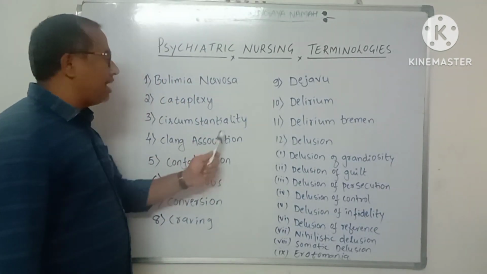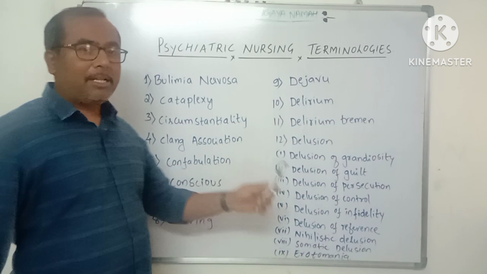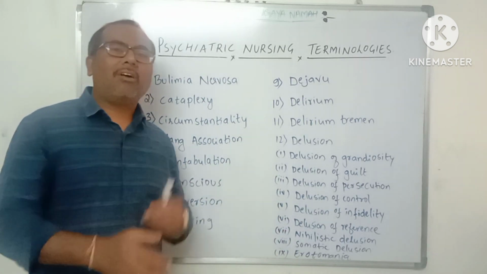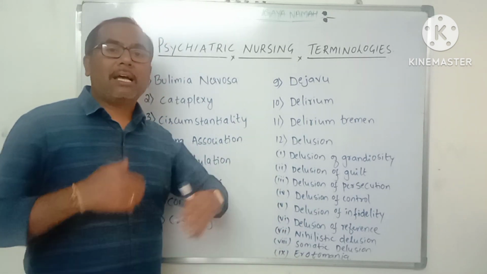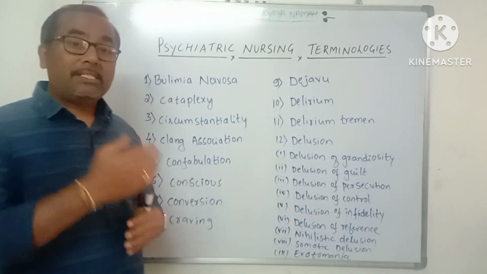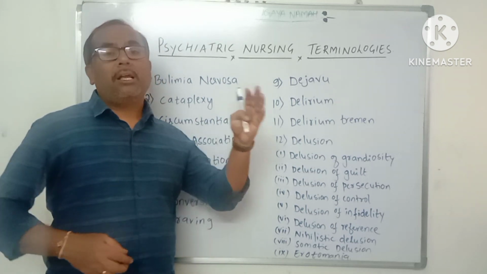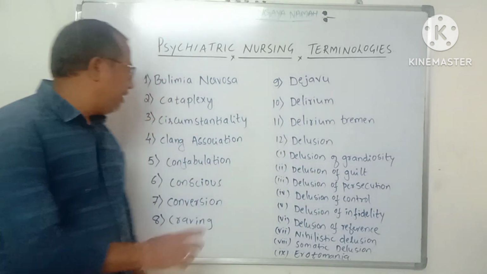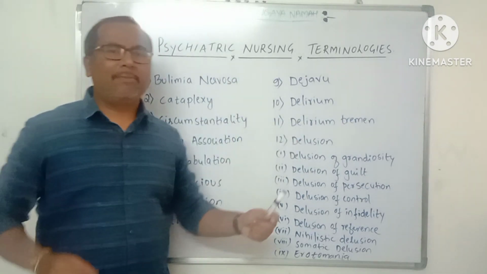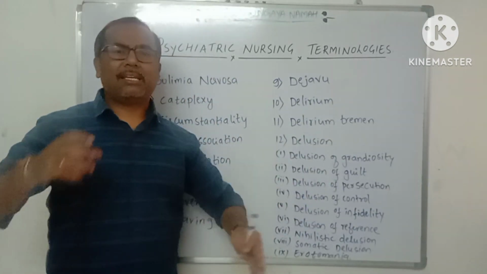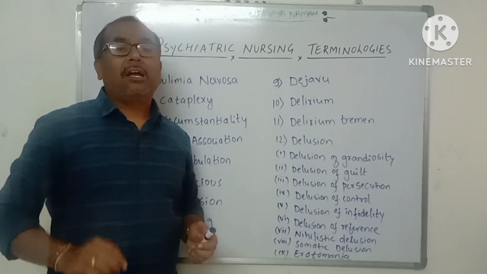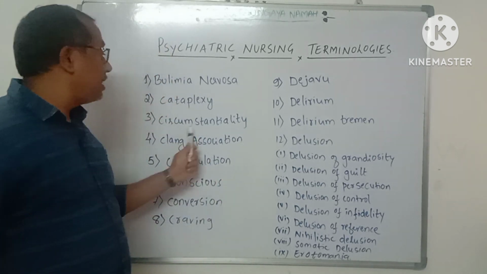Next one is circumstantiality. Circumstantiality is when the patient uses all unnecessary details in his answer when a question is asked to him, and finally he comes to the answer. For example, if any question is asked to the patient, he will include all unnecessary details in his answer and finally come to the answer. So that is circumstantiality.